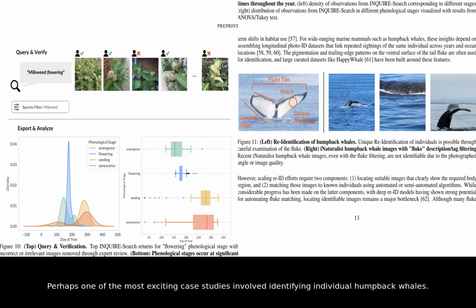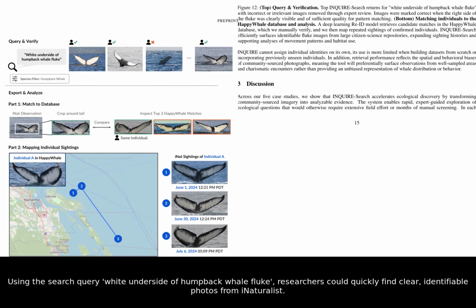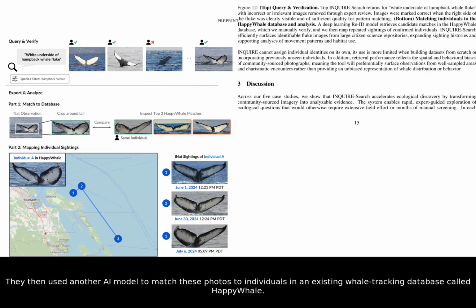Perhaps one of the most exciting case studies involved identifying individual humpback whales. Whales have unique patterns on their tail flukes, like a fingerprint. Using the search query "white underside of humpback whale fluke," researchers could quickly find clear, identifiable photos from iNaturalist. They then used another AI model to match these photos to individuals in an existing whale tracking database called Happywhale. This effectively added new sightings to the records of known whales, helping to map their movements and habitat use